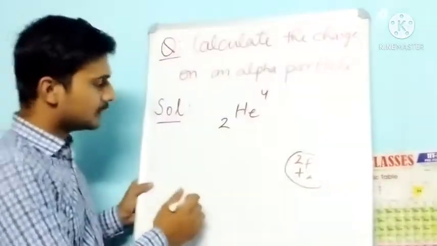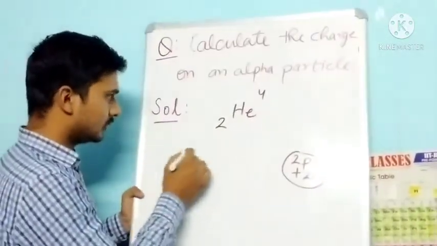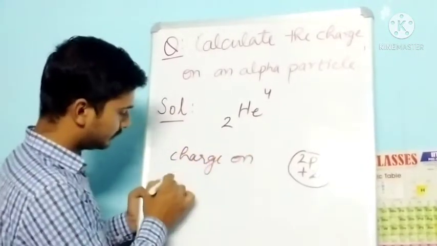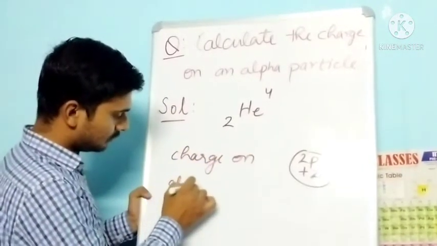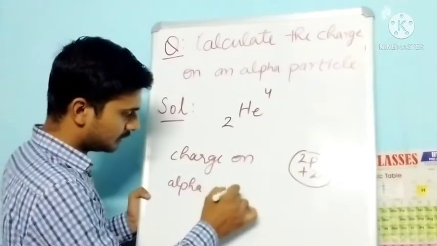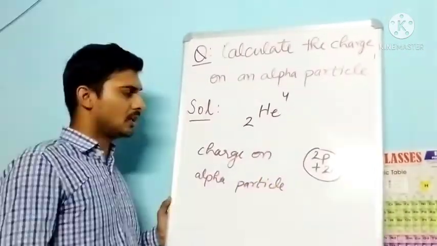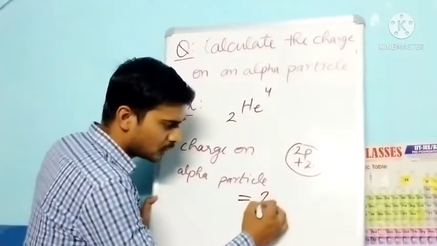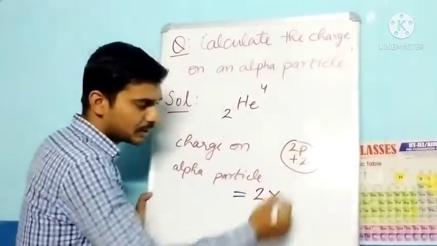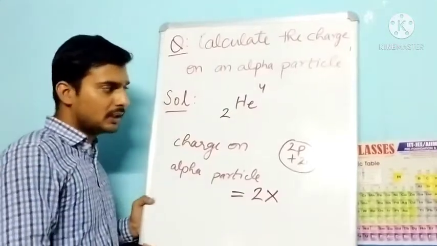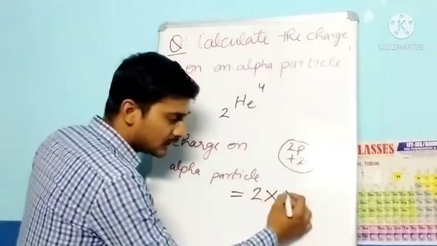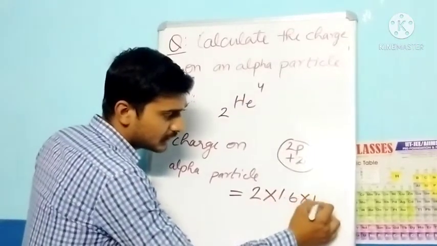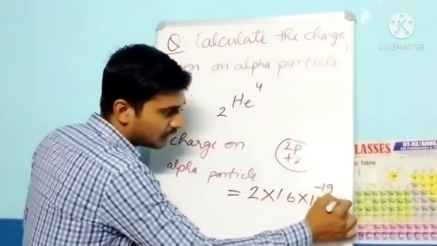So what will be the charge on the alpha particle? The charge on alpha particle will be equal to 2 times the charge present on a proton, and we know that the charge present on a proton is equal to the quantum of charge, and the value is 1.6 into 10 to the power minus 19 coulomb.